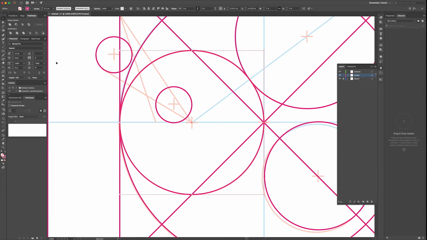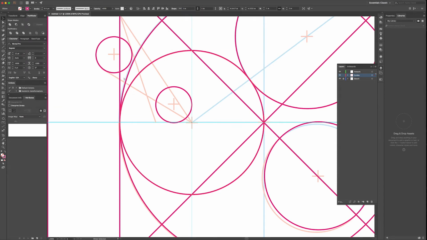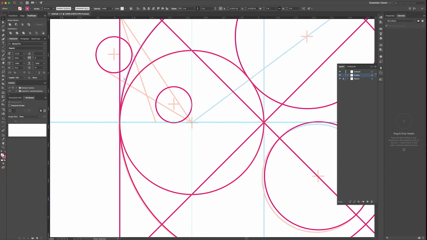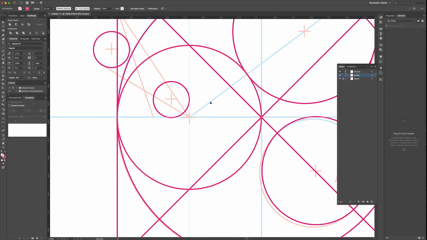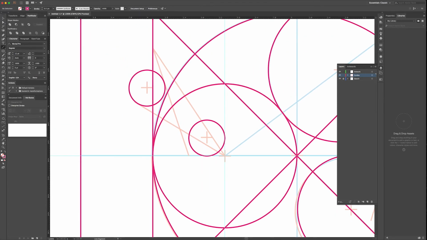So what I want to do is drag a guide so that we know where the center is, and Command or Control R shows and hides the ruler. So once you have the grid, then use the line tool to drag a tangent line to this circle.